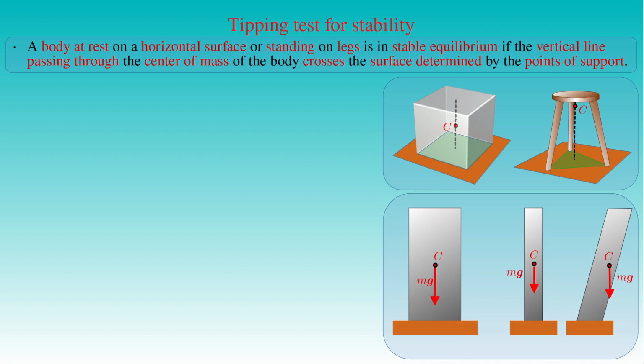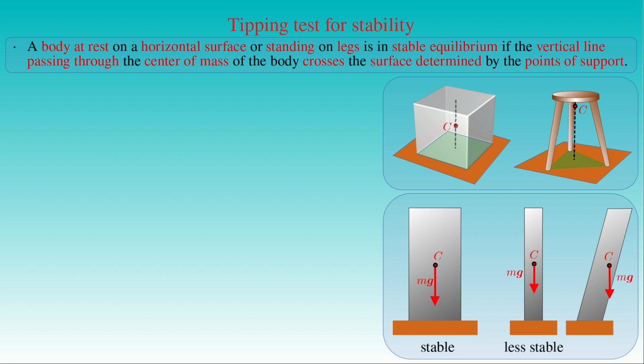For the inclined body, the line of action of its weight, given by its mass m times the gravitational acceleration g, does not intersect the surface of support of the body. Although both the cuboids are in stable equilibrium, it is evident that the equilibrium position of the first cuboid is more stable than the one of the second cuboid.